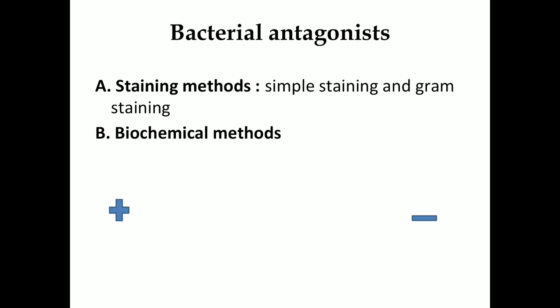In case of simple staining, cell grouping and morphology of bacteria are studied. Then in case of gram staining, the gram positive and gram negative nature of bacteria is determined. Gram positive stains purple or violet, while gram negative stains pink.